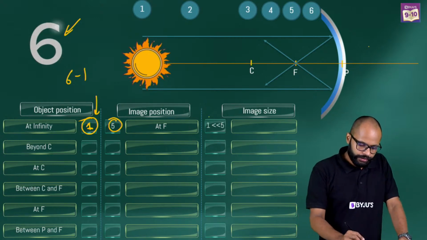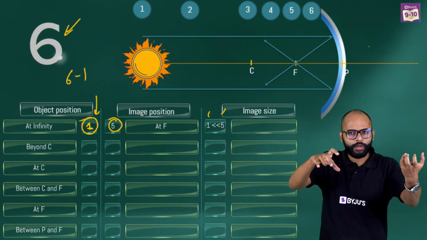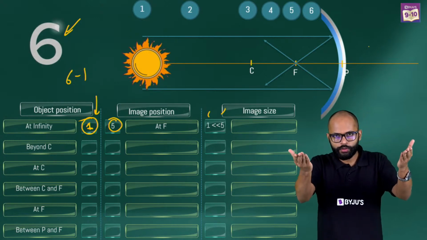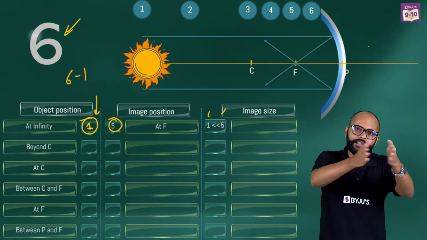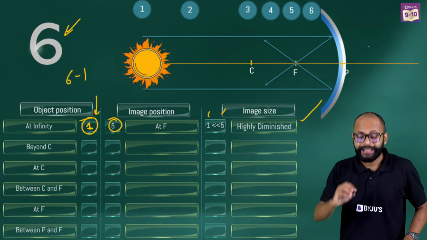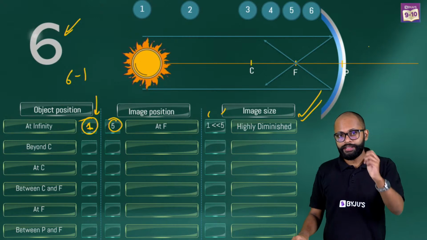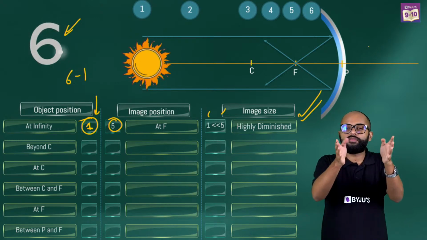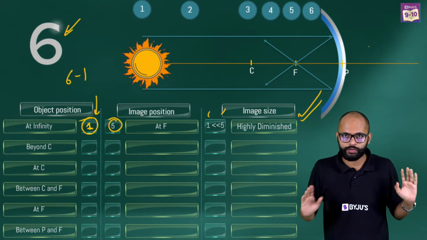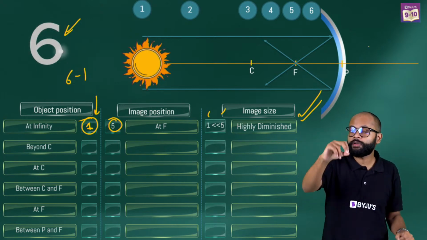You can see, 5 is comparatively much greater than 1. 5 minus 1 is 4, so the difference is a lot. At least for the numbers you have chosen, 5 and 1 are far apart. The difference is huge, which means the image size is highly diminished. The reason we are using the word highly is that this difference is very large. You have chosen 1 to 6, so 5 and 1 are very far, which means the image will be highly diminished.